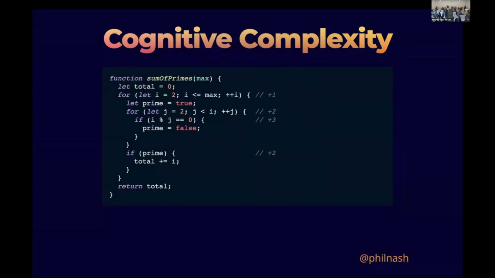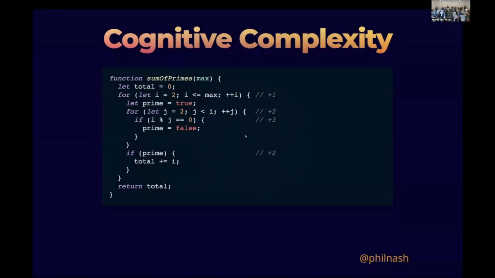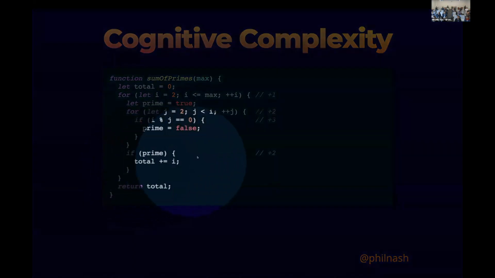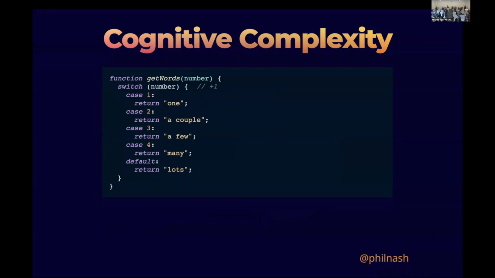And then the conditional on the inside is now nested twice and is a conditional. So it scores 1 for being conditional, 2 for being nested twice. Then we drop out of the inner loop, get another conditional, so that scores 2. And then we finish the function. Ultimately, this now scores 8 in terms of cognitive complexity, whereas our get words function is a single switch, which is very easy to understand, and scores 1 for being a conditional overall.